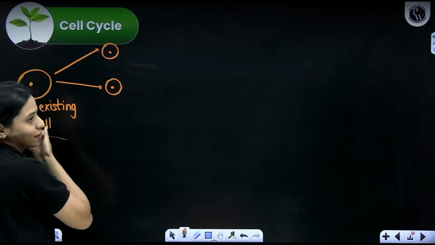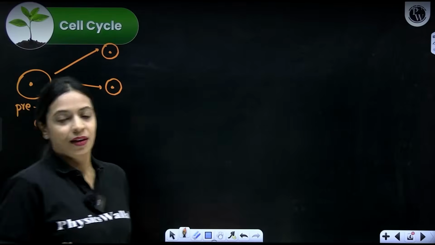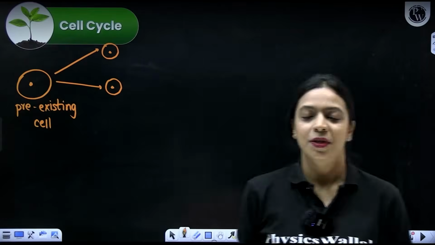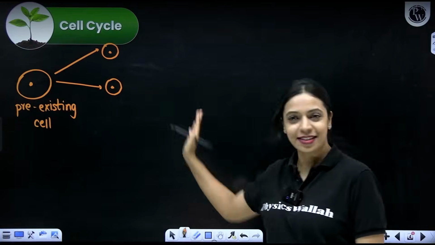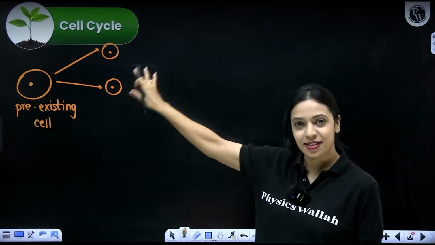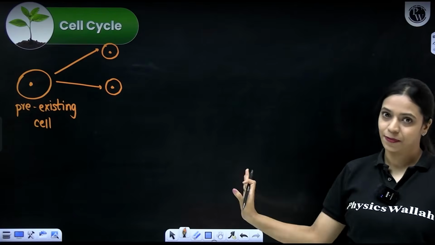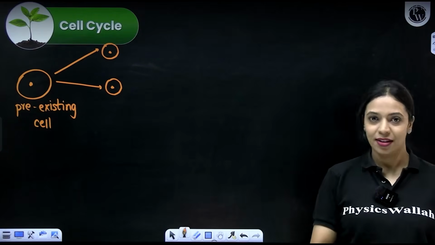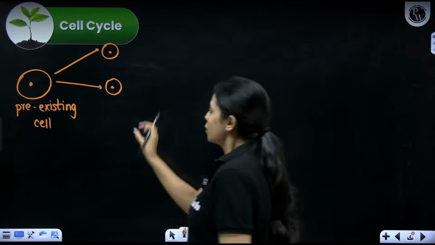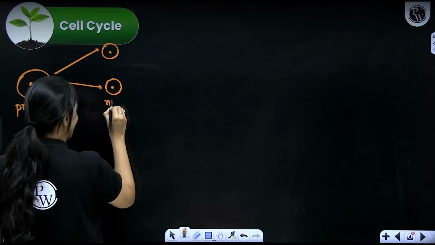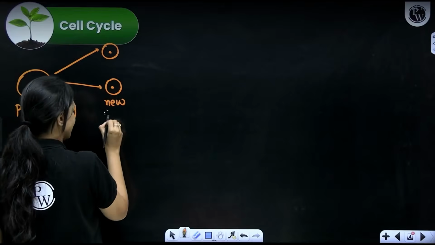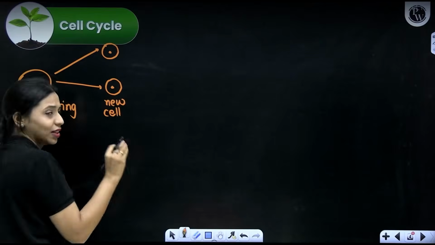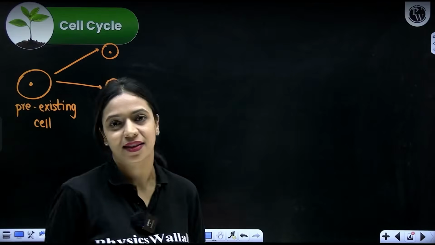Alright. So the life cycle of a cell, this is the starting point. What all happens through the life of a cell, I will tell you today. Okay. So I'll give you an overview of all the things that this cell will go through during its life. And that itself is the cell cycle. All of the events that take place together is the cell cycle. So when this new cell is formed, it is very tiny in size. It is just born like a little baby, very small in size.